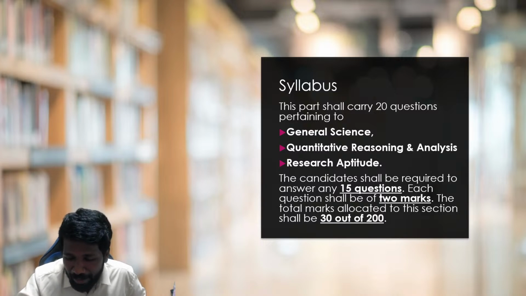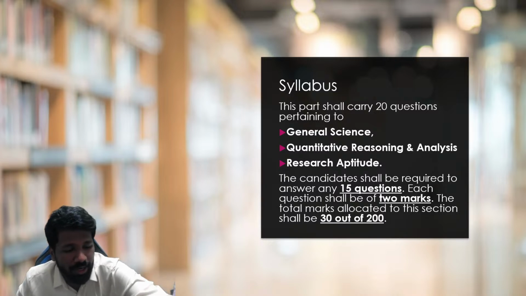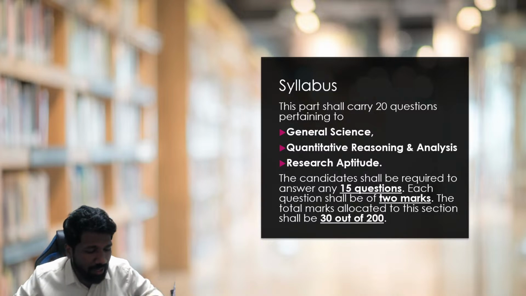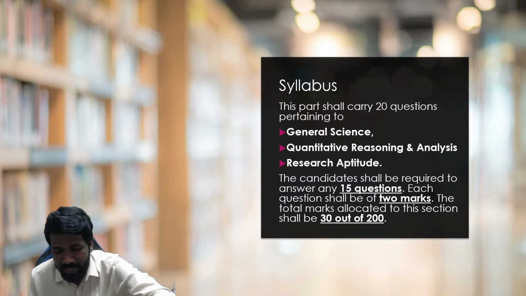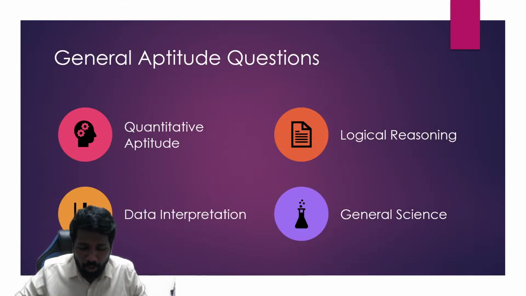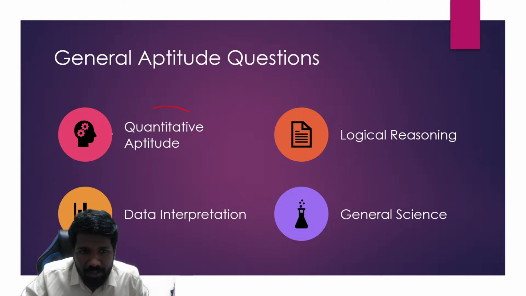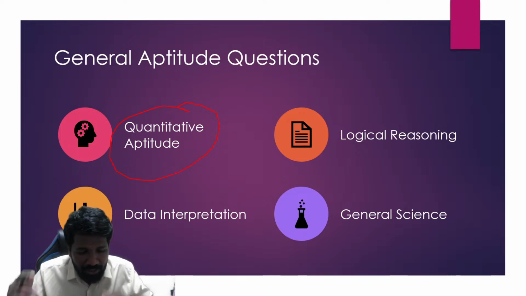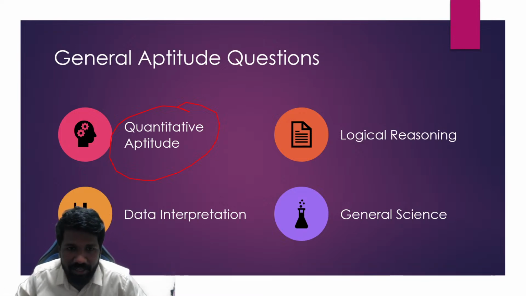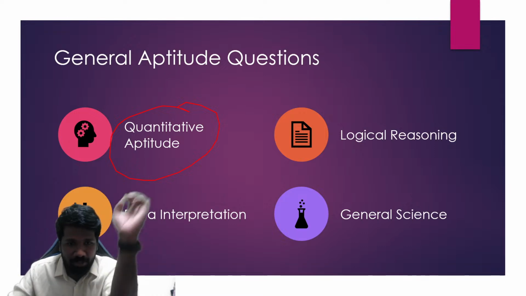So for CSIR-NET aptitude, mainly this is the syllabus given in the CSIR-NET website, but this can be categorized into 4 units: quantitative aptitude, logical reasoning, data interpretation, and general science. इसमें maximum questions quantitative aptitude से आता है. Out of 20 questions you can expect, I am giving you an overall idea. As this session is conducted just before the exam, I want to give you as much insights as possible.